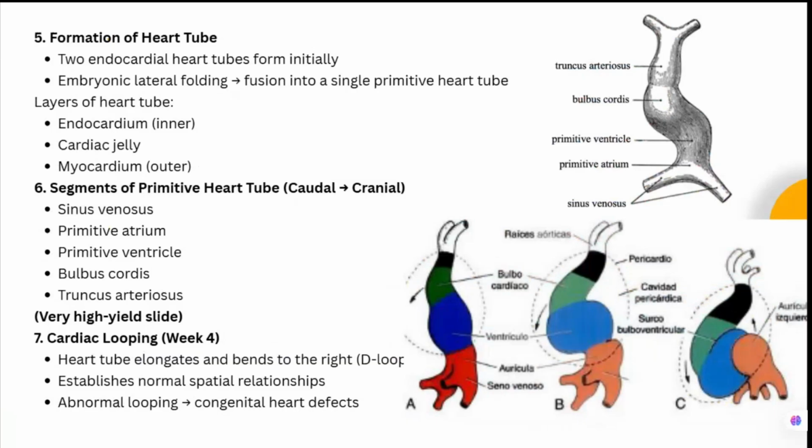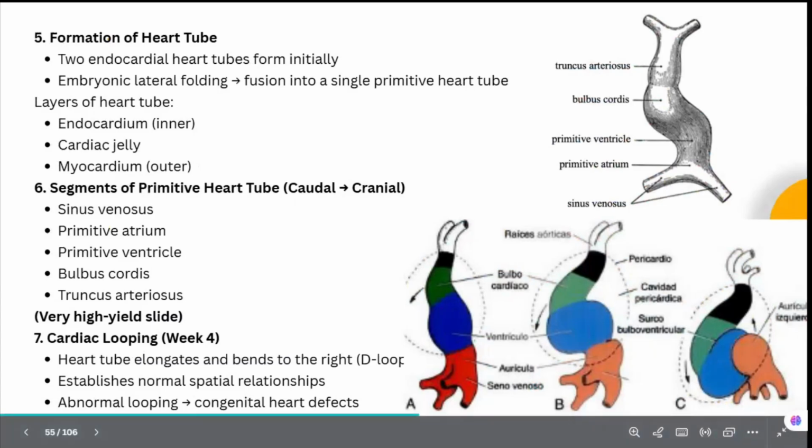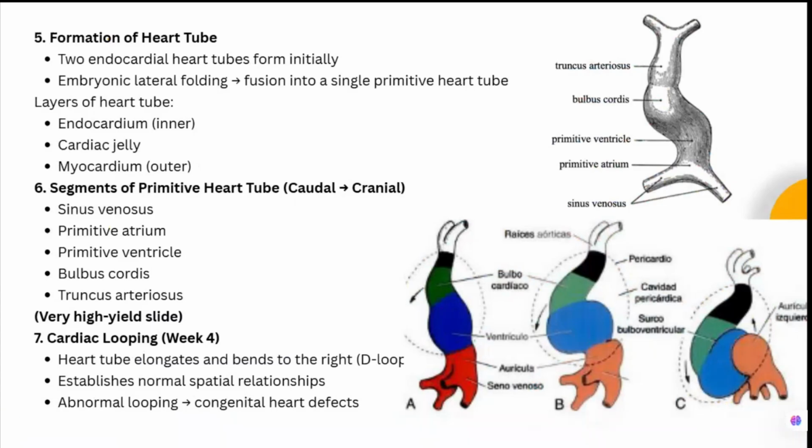So how do these tubes get formed? Where are these tubes formed? We have seen that there is a cardiogenic area in the mesoderm. This cardiogenic area lies anterior to the buccopharyngeal membrane, and there is development of the initial heart tube.